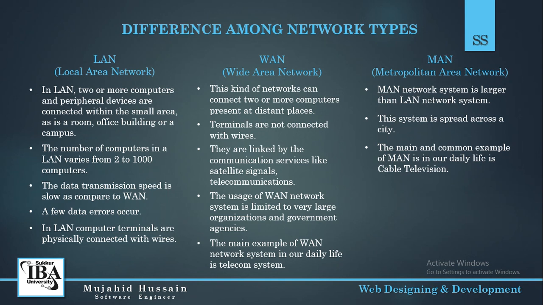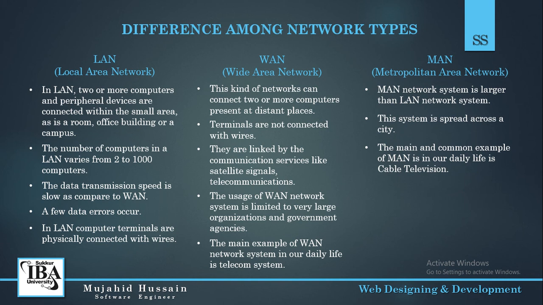Then WAN, wide area network. This kind of network can connect two or more computers present at different places. Terminals are not connected with wires. They are linked by communication services like satellite signals and telecommunications.